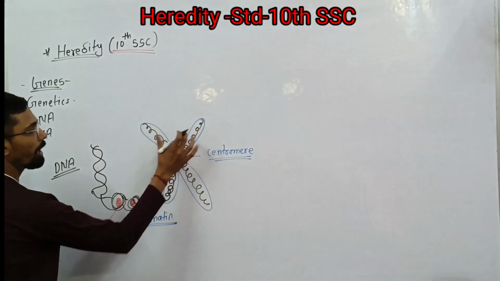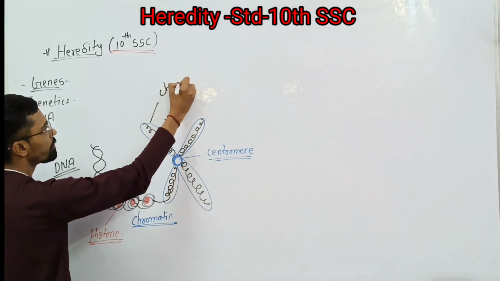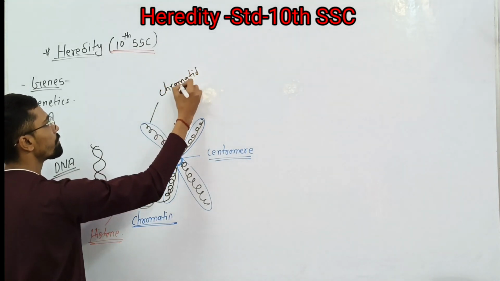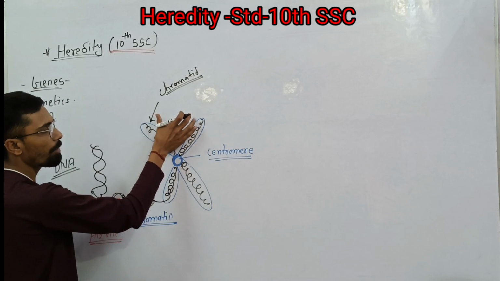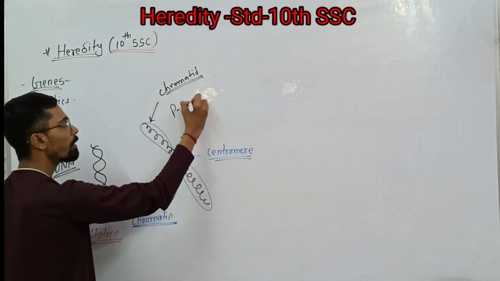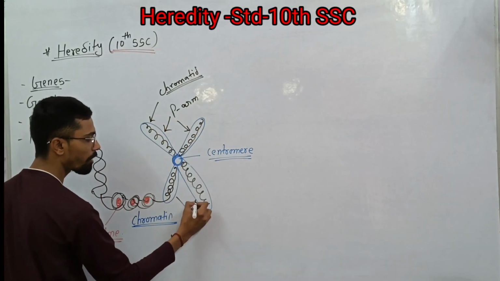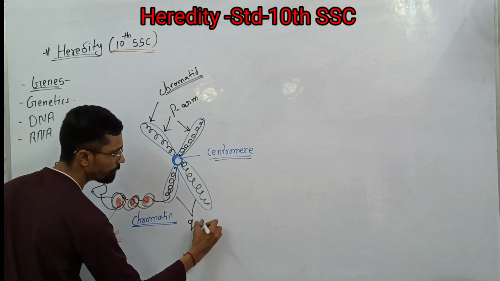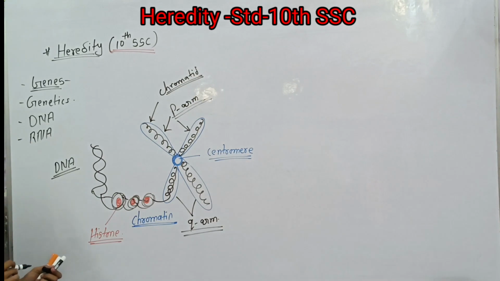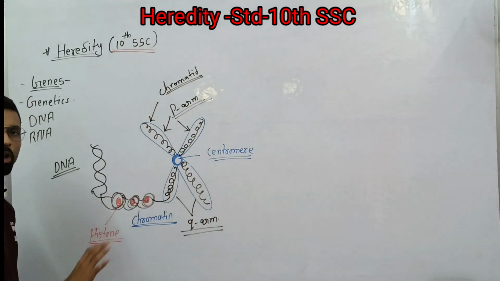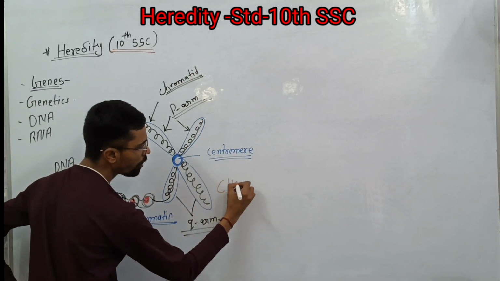These four arms over there are called chromatids. These two upper arms are called the P arm. In 9th standard we have already studied these things, P arm, and these two lower arms are called the Q arm. So this is basically a chromosome structure, and this whole structure is called a chromosome.